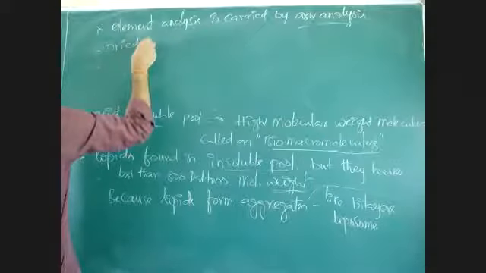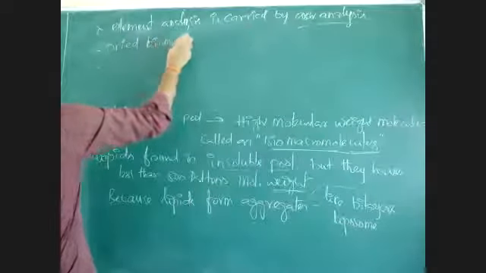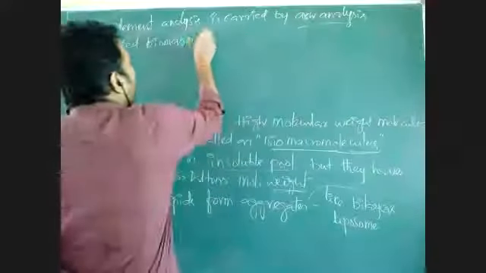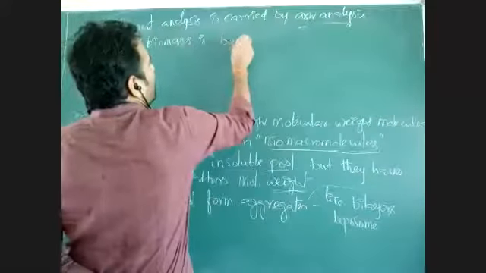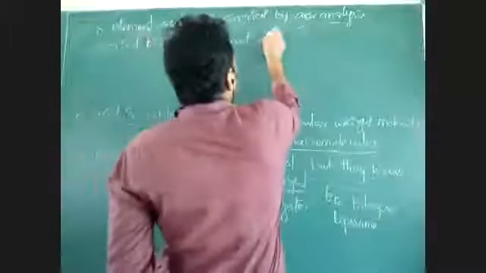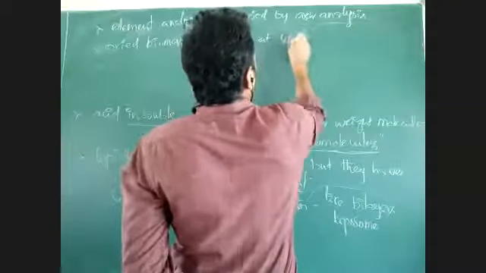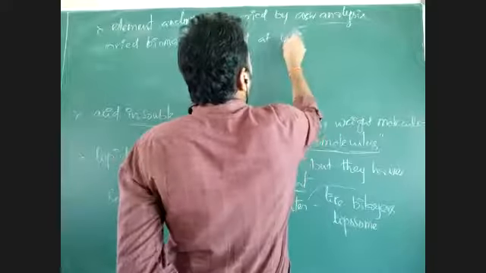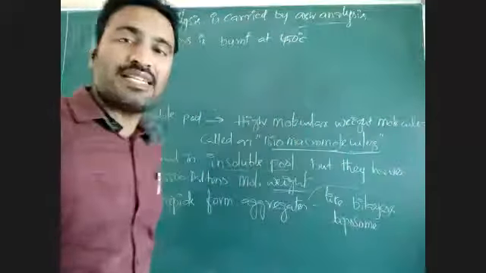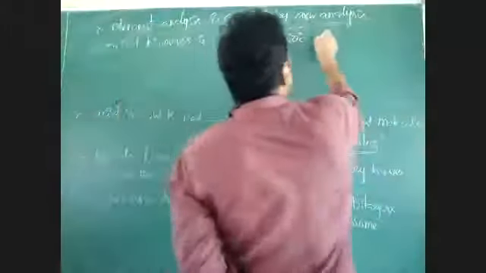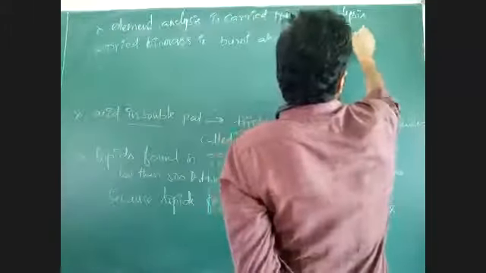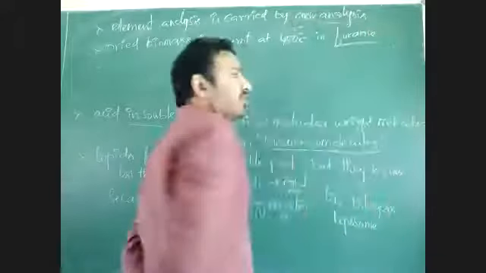Dried biomass means water is removed by drying. So that dried biomass is taken and it is burnt. We are burning at 450 degrees centigrade in a furnace. Furnace means like a burner.